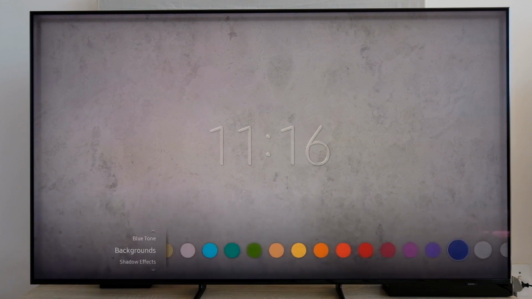What it lets you do is display images or other content on the panel when it's not in use for watching television, making it essentially into a wall-mounted piece of art. Let's take a look at some of the options.